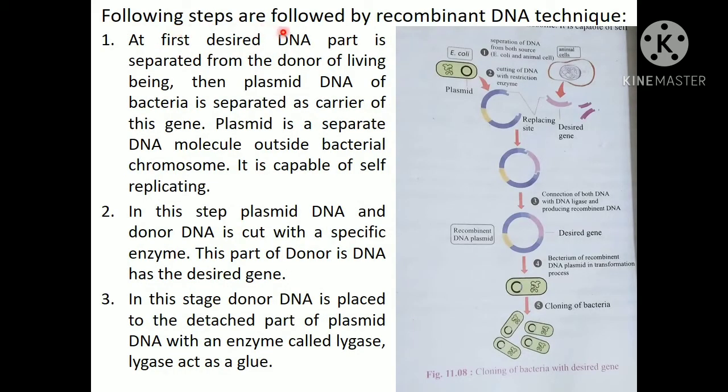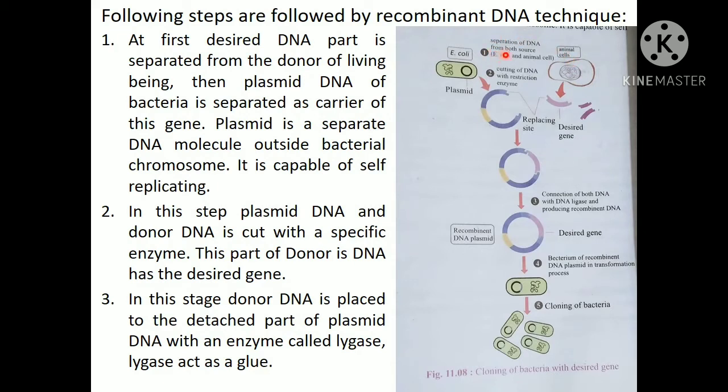Now, the following steps are followed by the recombinant DNA technique. To do recombinant DNA, we have to follow this technique. First, I want to describe the picture. Please look at the picture here. There are two living bodies. One is bacteria, E. coli bacteria, and there is an animal cell. We collect the desired gene from the animal cell or animal DNA. Here you can see a cut portion, which is the desired gene which we get from the animal cell.